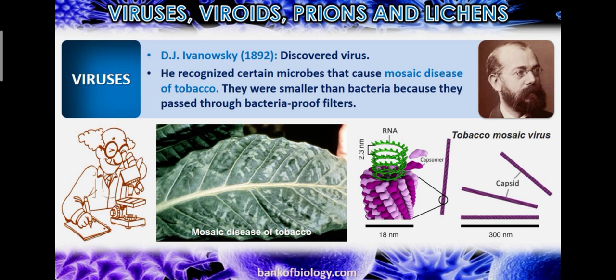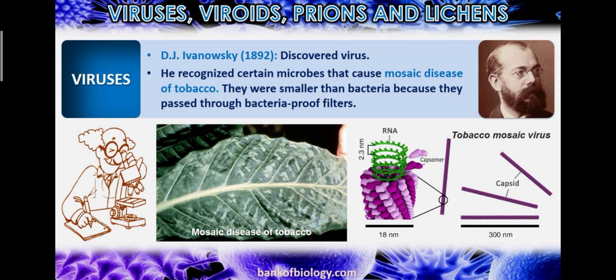D. J. Ivanovsky discovered the virus in 1892. He recognized certain microbes that cause mosaic disease of tobacco. They were smaller than bacteria because they passed through bacteria-proof filters. Tobacco mosaic virus is a virus which causes disease in tobacco, and he said that this causative agent is much smaller than bacteria.